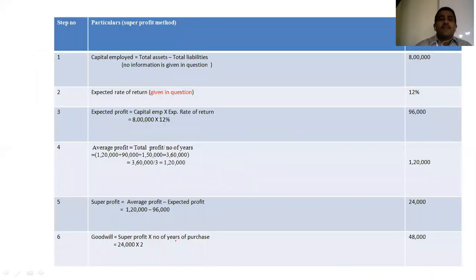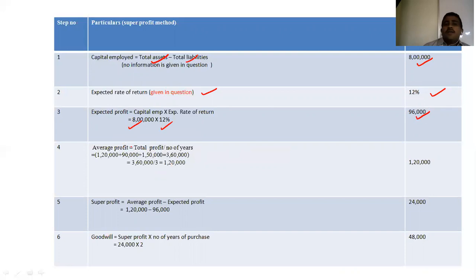So let's see. Here we get capital employed. Capital employed is how much? Capital employed is total assets minus total liabilities, so it comes to 8 lakhs. Expected rate of return comes to 12%. Expected profit, you know how to do it? Yes, that is capital employed into expected rate of return. So 8 lakhs into 12%, how much?